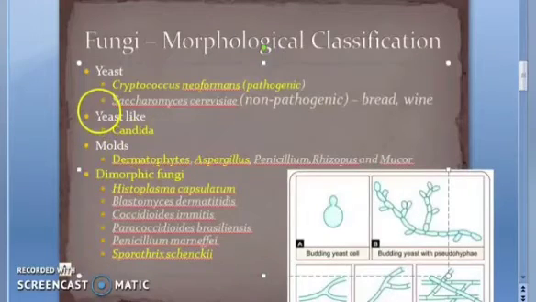Then let's move on to yeast-like Candida. Is that fine with you? Yeast-like Candida. We'll go to yeast-like Candida.